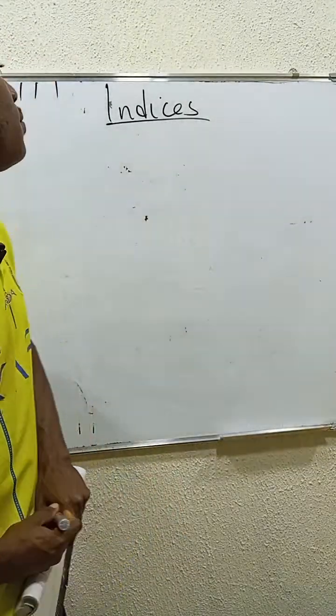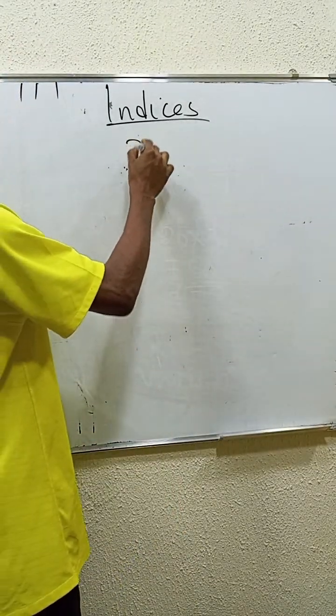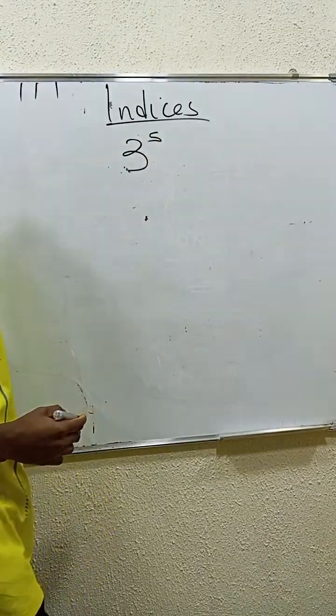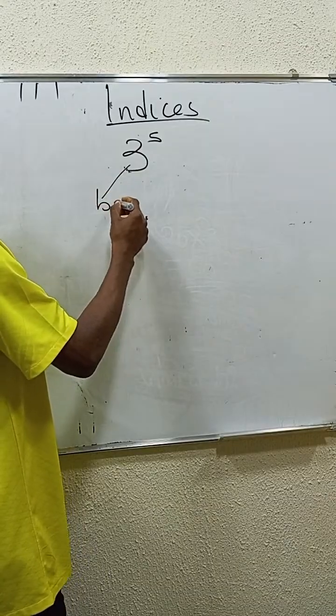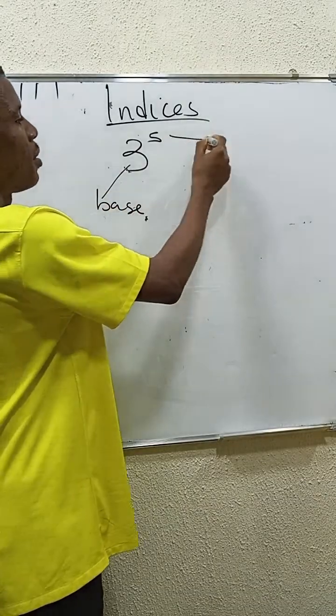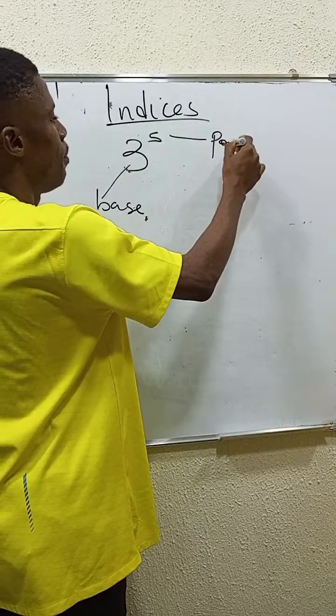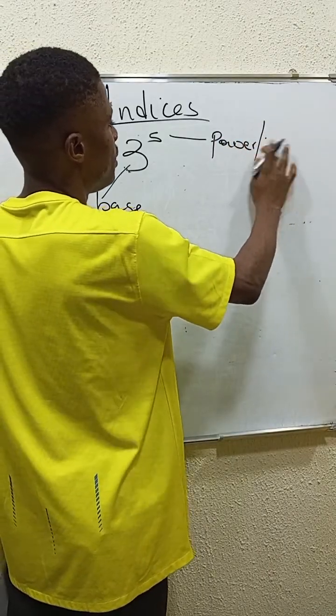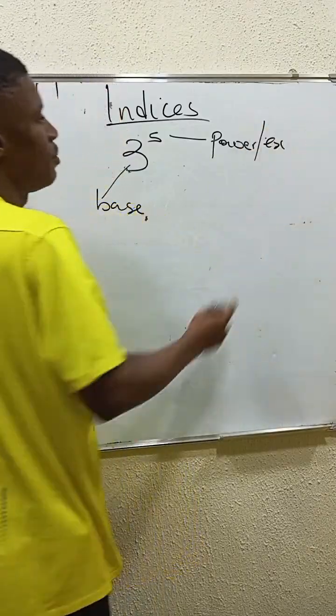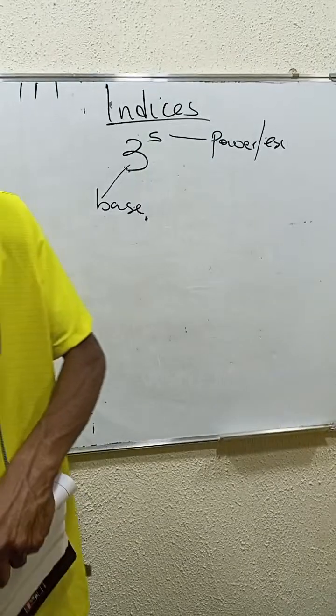For instance, if you have something like 3 raised to power 5, this particular number is called the base, while the number at the top is called the power, or the index, or the exponent.